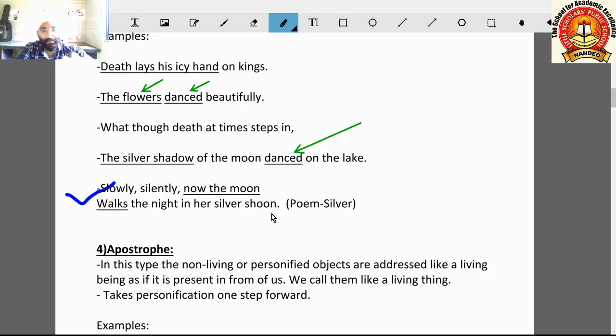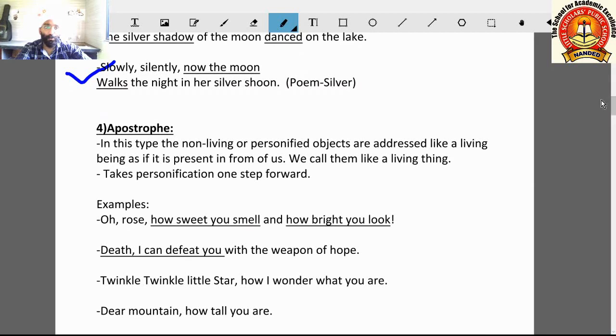So here: slowly silently now the moon walks the night in her silver shoon. Here we are telling that the moon is a girl and she is wearing silver shoes and slowly silently she is walking in the night. So these abilities of a girl or a living thing we are applying to the moon, which is a non-living thing. Come on the next example, apostrophe.